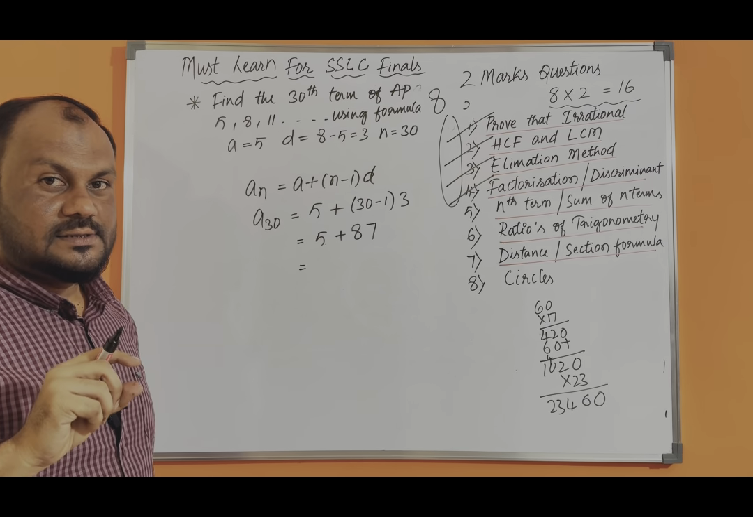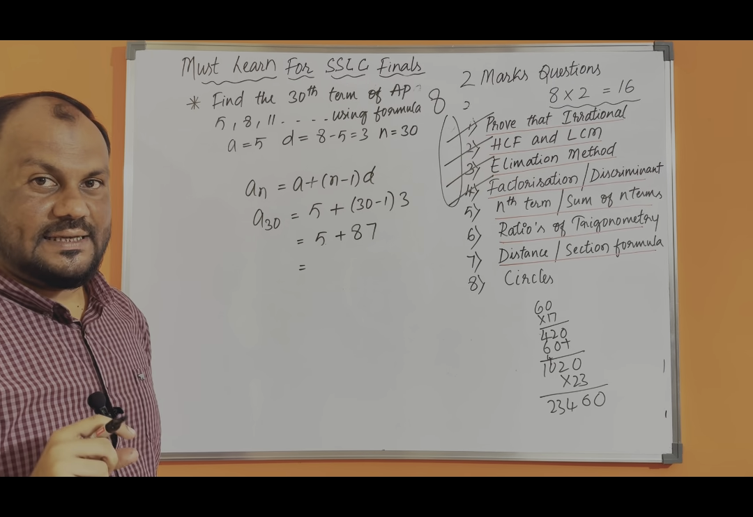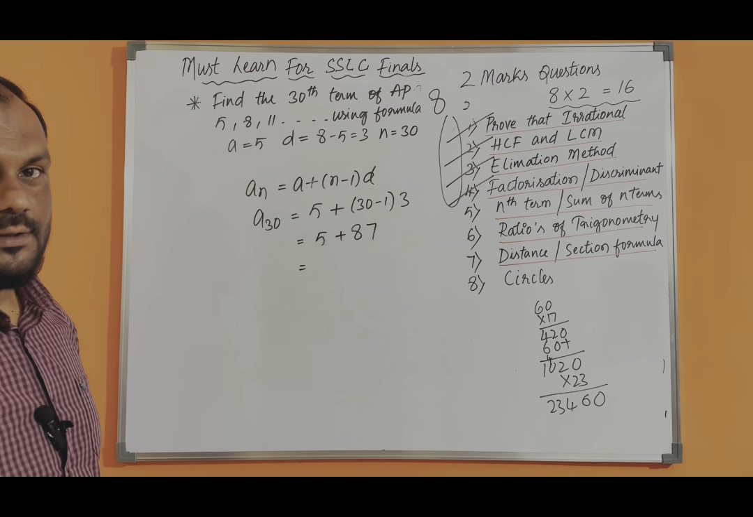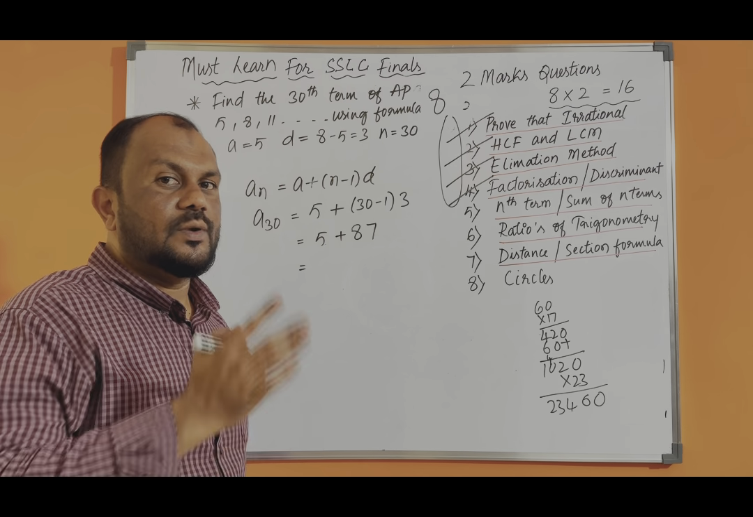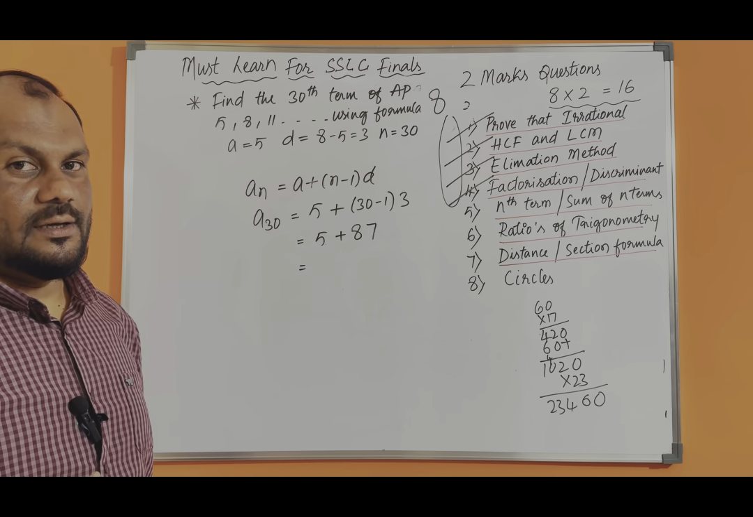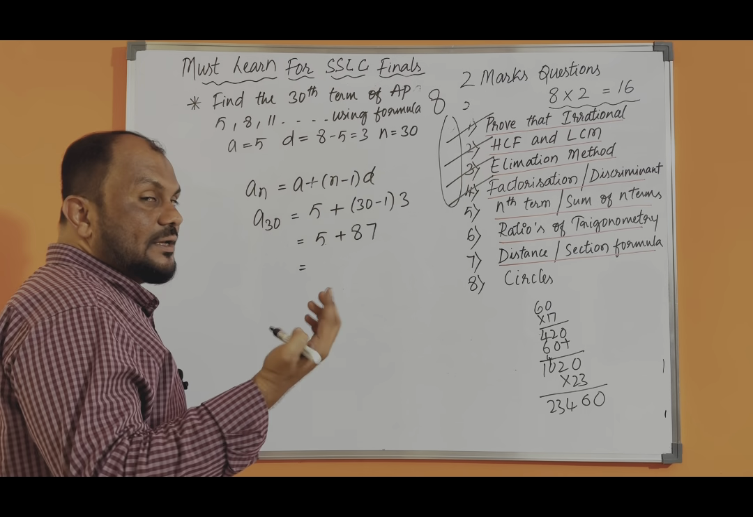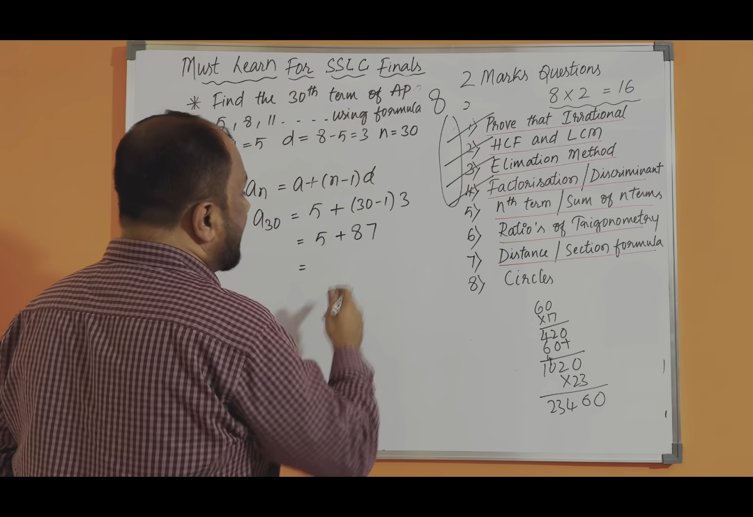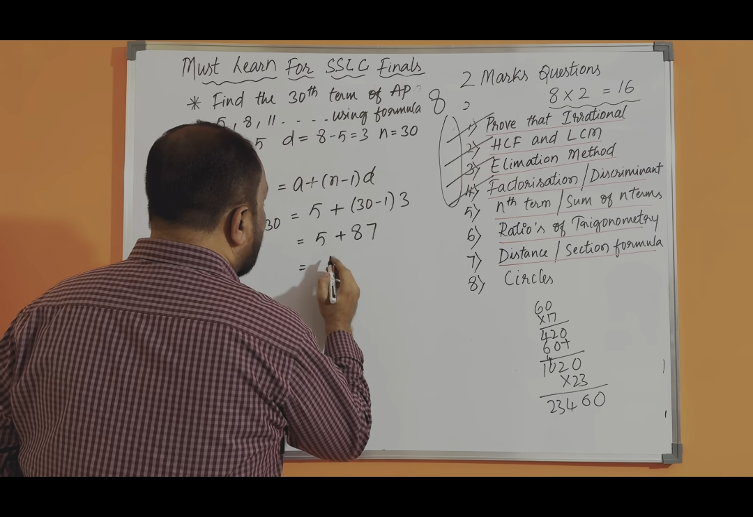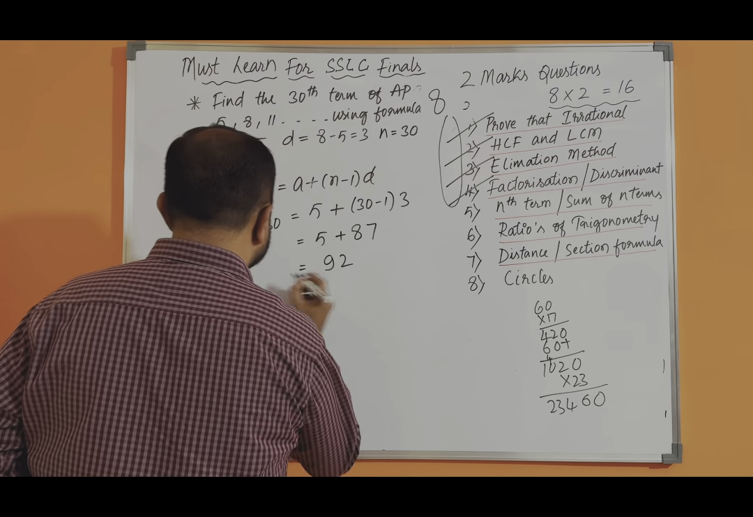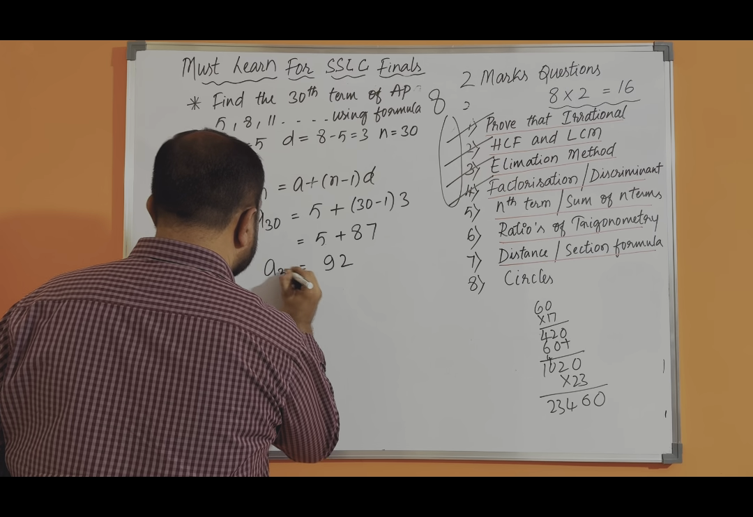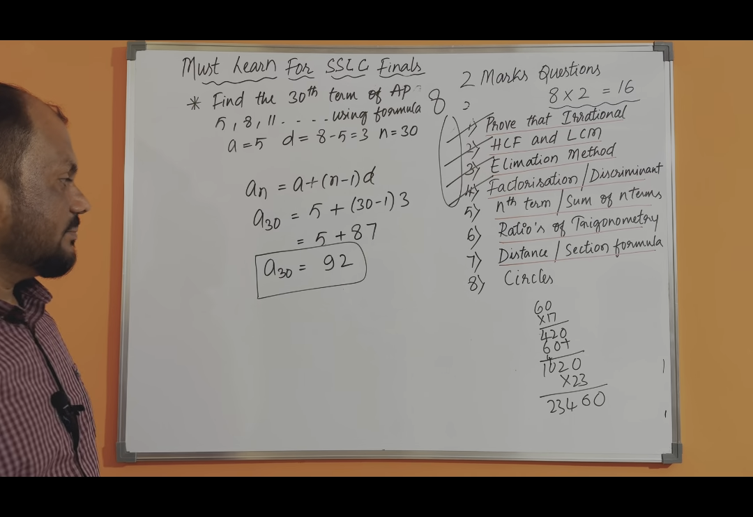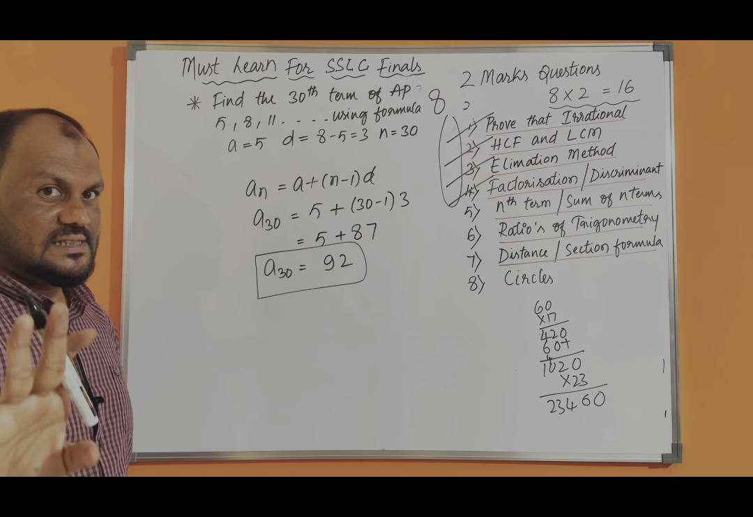2 threes are 6, so 60, and 9 threes are 27. 60 plus 27 is 87. If you find multiplication of big numbers difficult, you can break it and do it. You will get the answer easily. You may not go wrong. So 5 plus 87 is how much? 92. So your 30th term is how much? 92. So a very simple sum.